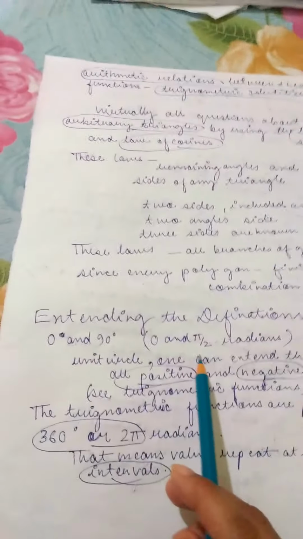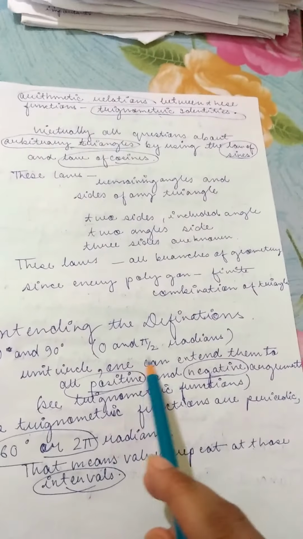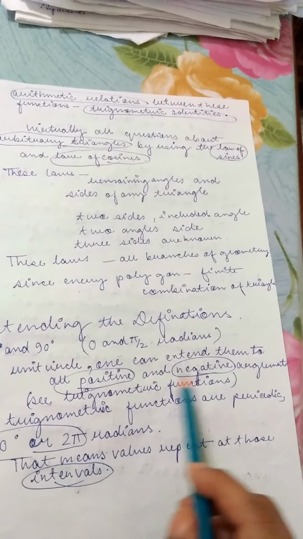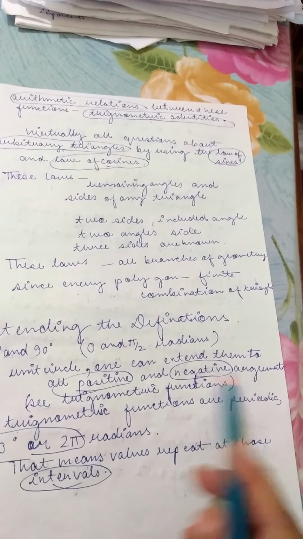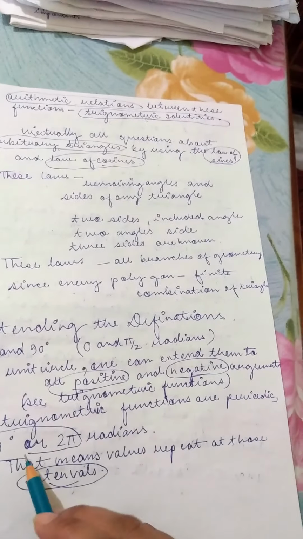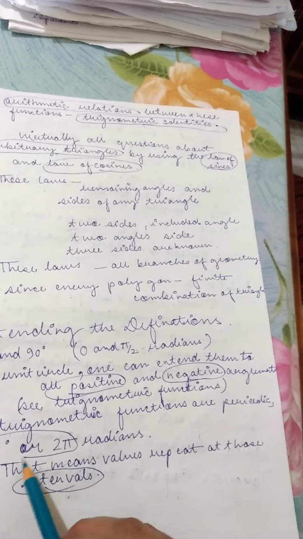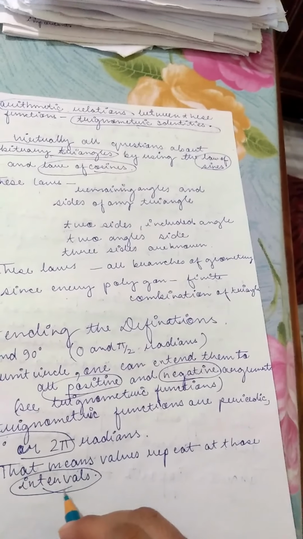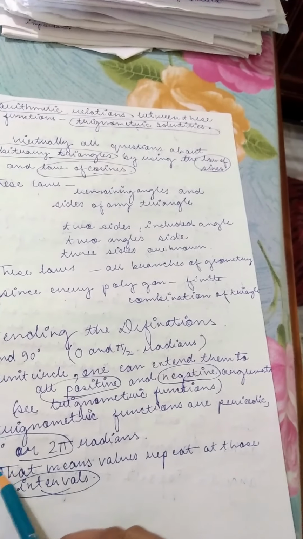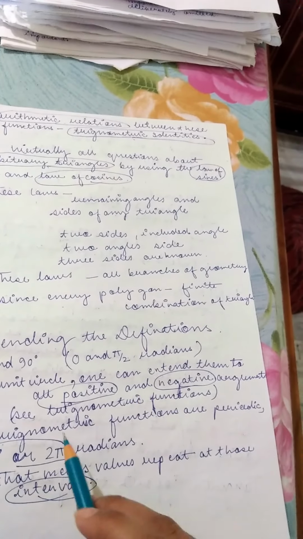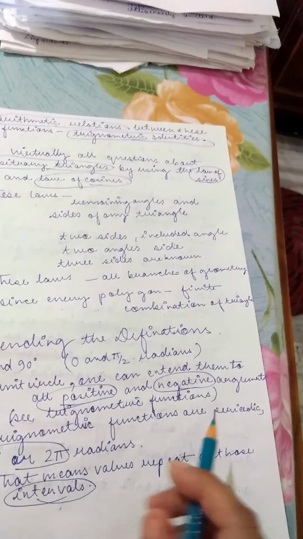Extending the definition beyond 0 and 90 degrees, that is 0 and pi by 2 radians, using the unit circle, one can extend them to all positive and negative arguments. The trigonometric functions are periodic, with period 360 degrees or 2 pi radians. That means the values repeat at those intervals.